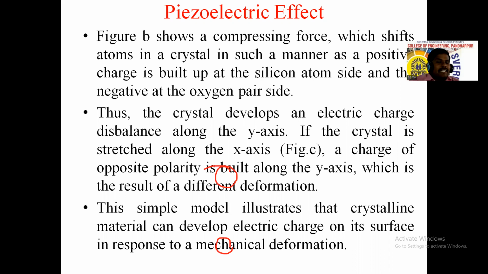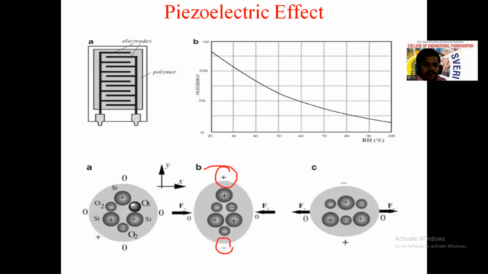a charge of opposite polarity will be built up, right? See in the figure, a charge of opposite polarity will be built up. Here two silicon atoms are shown, and one oxygen atom.